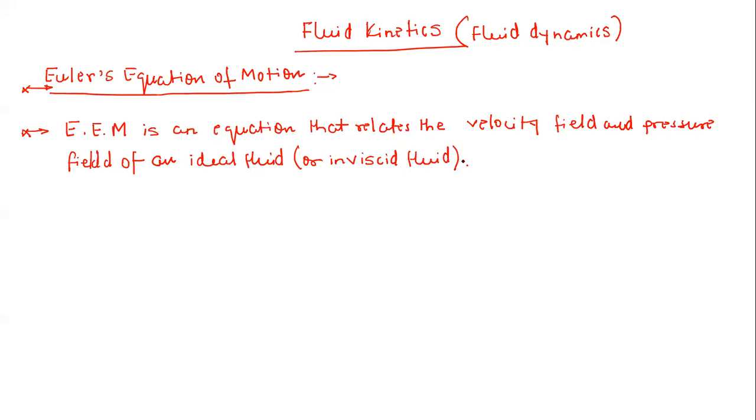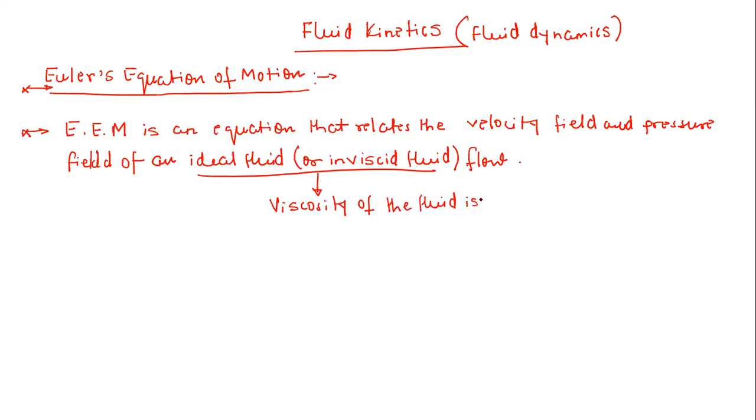In many books you will find different terminology. Somewhere people will say ideal fluid, somewhere people will say inviscid fluid. Always remember, first of all, what is the purpose of the Euler equation? It is to relate the velocity field and pressure field for an ideal or inviscid fluid flow. Now, what is an ideal or inviscid fluid? It simply means that the viscosity of the fluid will be 0.